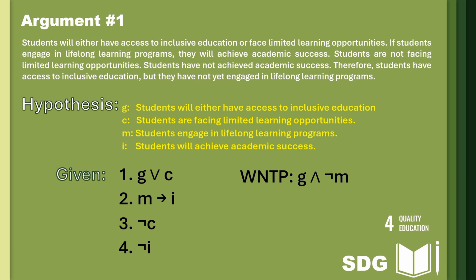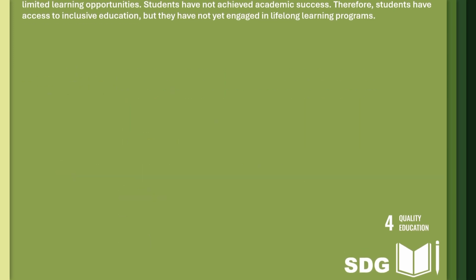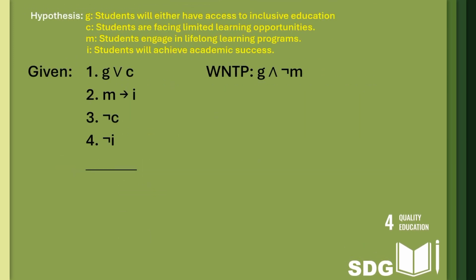So how are we going to prove this? Again, we will use logical rules to solve this step by step. After obtaining the given, what rule of inference can we use? So we can use disjunctive syllogism to obtain G from the given number 1, which is G or C, and negation of C from number 3.